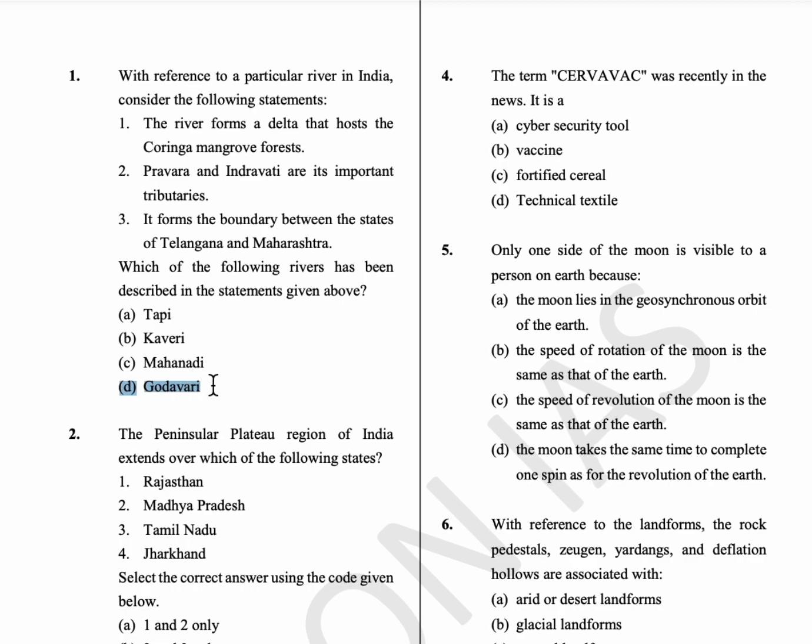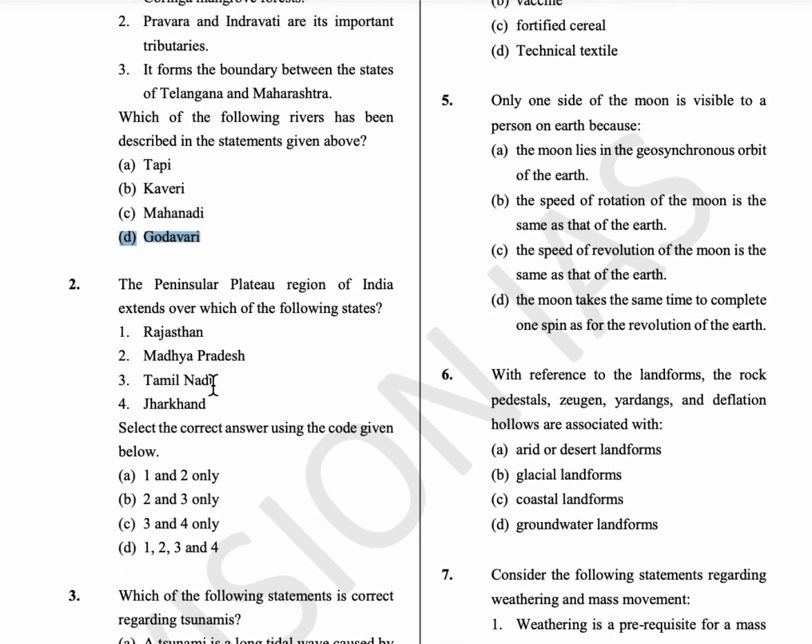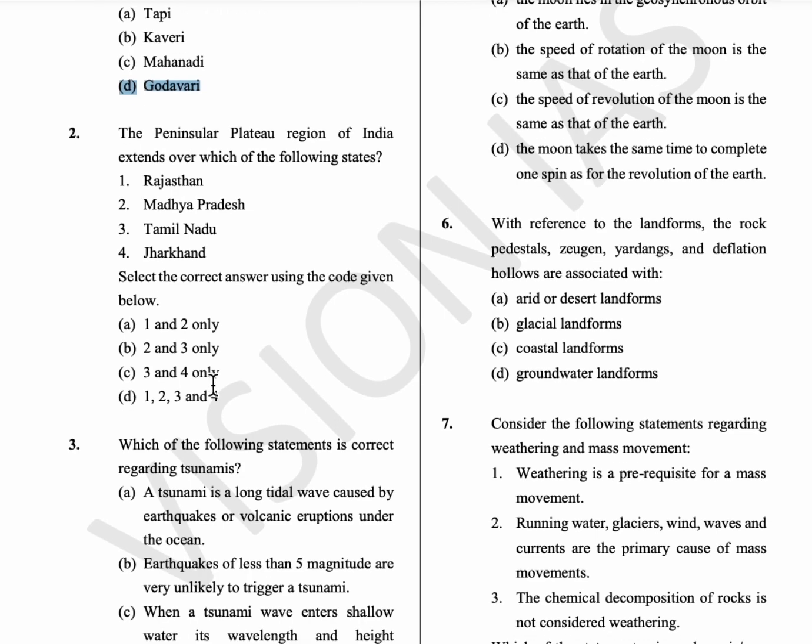Here the right bank tributaries of Godavari are Pravara and Manjira, and the left bank tributaries are Purna, Pranahita and Indravati. Okay. Then the second question is, the peninsular plateau region of India extends over which of the following states? The peninsular plateau region extends over southeastern Rajasthan, Madhya Pradesh, Tamil Nadu, Jharkhand, Chhattisgarh, Telangana, parts of Andhra Pradesh, Karnataka and Odisha. Okay, so four of them are mentioned here. So option D is the answer.